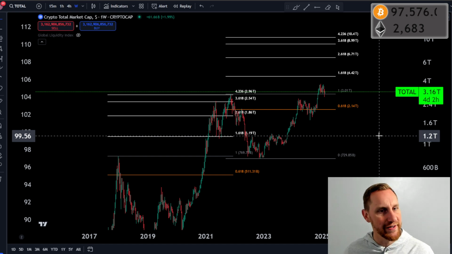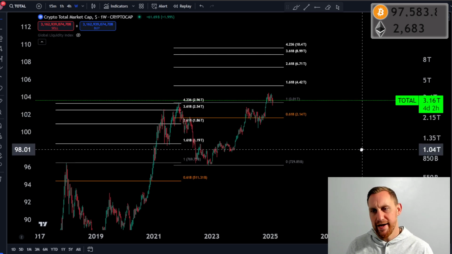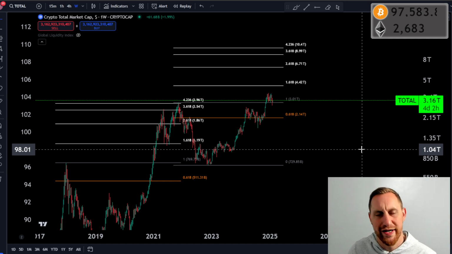You have to be good at picking the altcoins, right? So if we just look at where we are, we could argue, are we going to do the same thing? Are we not going to do the same thing? Who knows, right? We don't have a crystal ball. We don't know where the market's going to go.